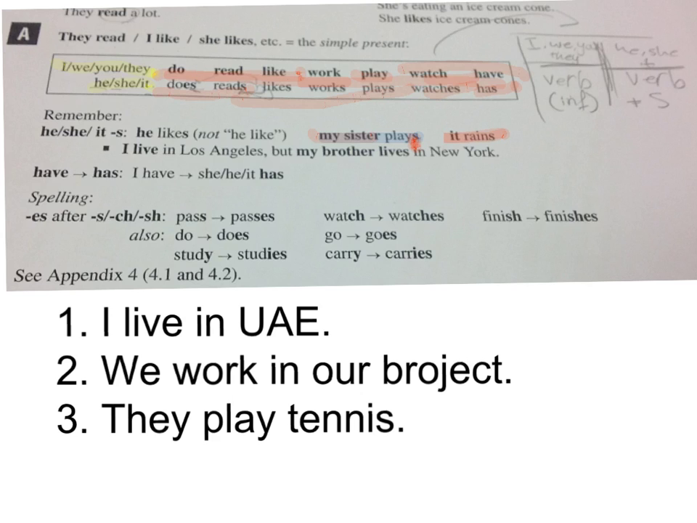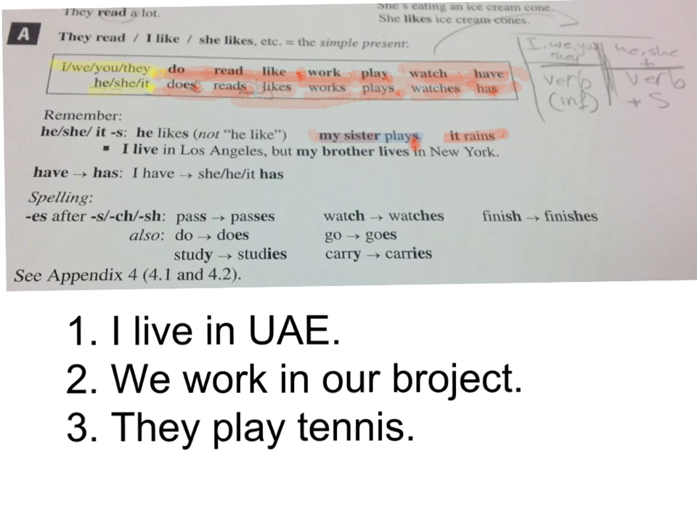Here we have other examples. I live in UAE. We work in our project. They play tennis. The verb here, we have I, so the verb will be infinitive, like live. I live. After we, the verb will be infinitive, work. After they, the verb will be play, infinitive.